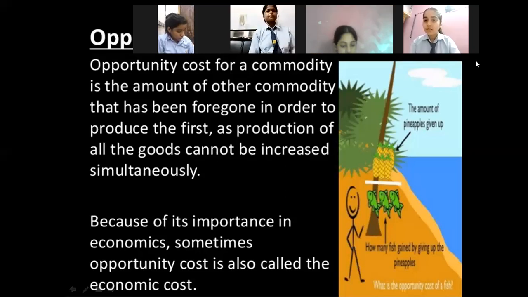So definitely for producing 1 more unit of product A, I have to reduce some units of product B. That is, of course, the opportunity cost, right? In the same way, you can define it as the next best alternative foregone.